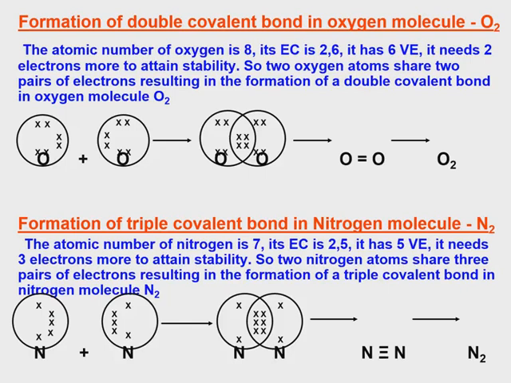Next, formation of a triple covalent bond. Example, the nitrogen molecule. The atomic number of nitrogen is 7. Its electronic configuration is 2, 5, so it has 5 valence electrons. It needs 3 electrons to attain stability. So two nitrogen atoms share 3 pairs of electrons, resulting in the formation of a triple covalent bond in the nitrogen molecule. So single bond in hydrogen, double bond in oxygen, and triple bond in nitrogen. These are the 3 types of covalent bonds in molecules.